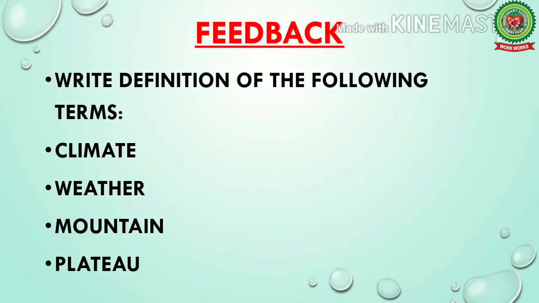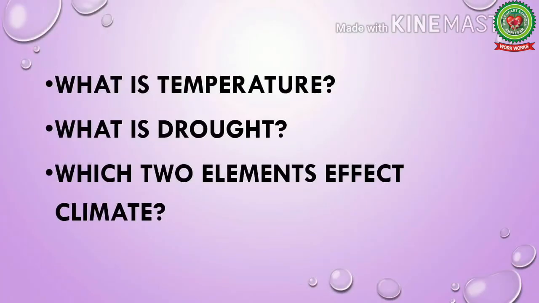Write definition of the following terms. Number 1 climate, number 2 weather, number 3 mountain, number 4 plateau. What is temperature? What is drought? Which two elements affect climate? I hope you all are able to answer all these questions.